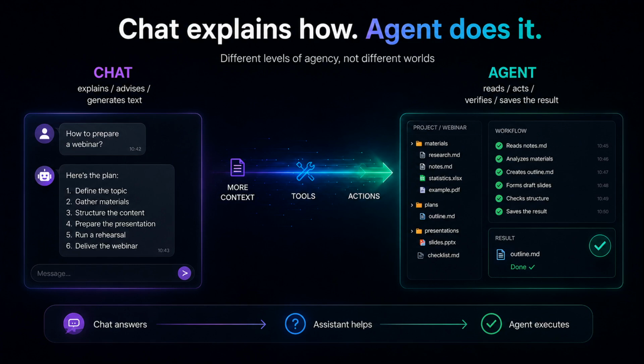There is one important nuance here. I do not want to say that a chatbot is not an agent at all. Technically, a chatbot can be seen as a very simple form of an agent. It has a system prompt. It has a conversation history. Sometimes it has memory. Sometimes it has tools. So the difference is not chat is one world, agent is another world. The difference is the level of agency.